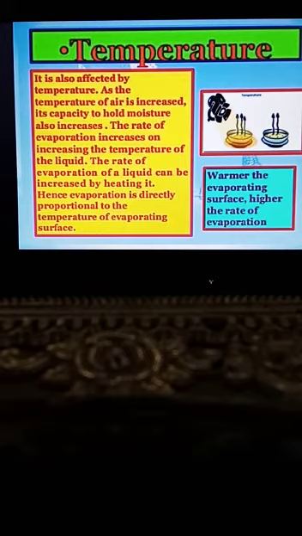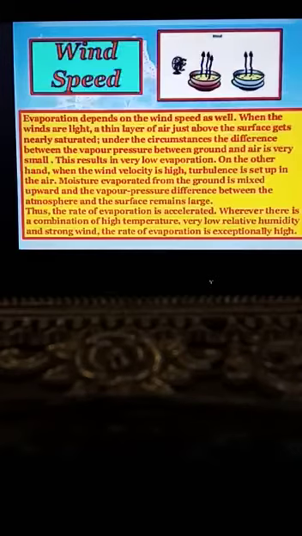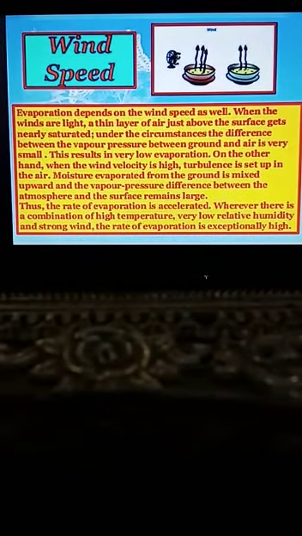Here is the point written in the blue box: the warmer the evaporating surface, the higher the rate of evaporation. It means that the warmer the surface or the higher the temperature, the higher the rate of evaporation. Now let's discuss the next point, which is wind speed. Wind speed also affects the rate of evaporation. How does it affect the rate of evaporation?